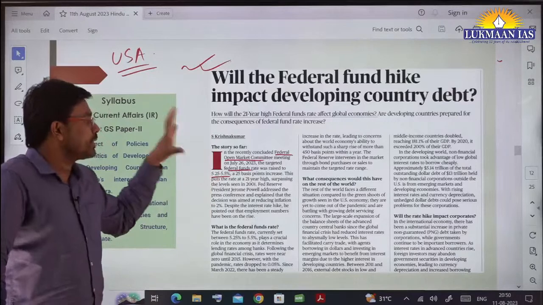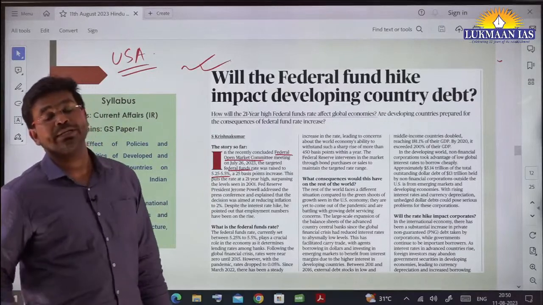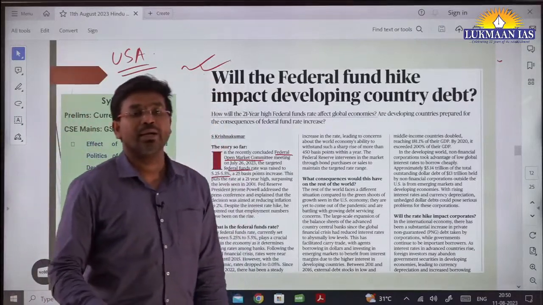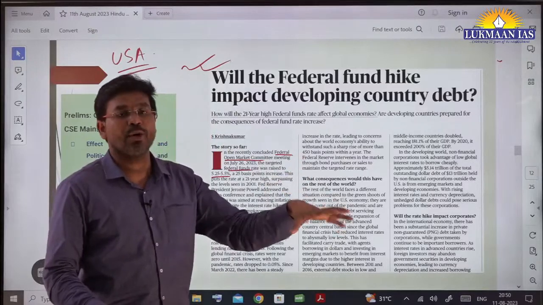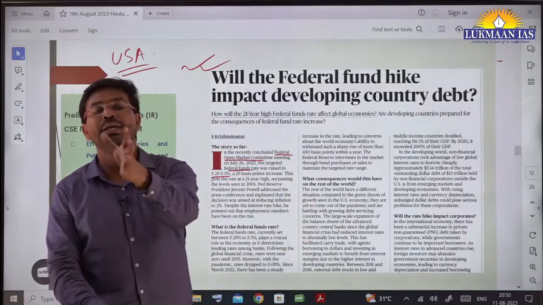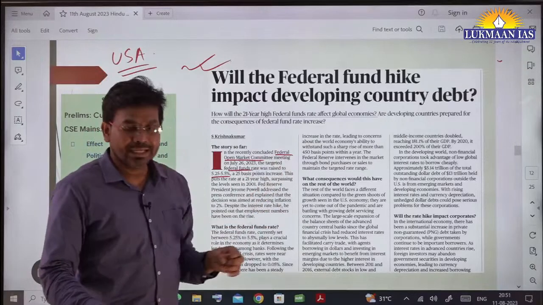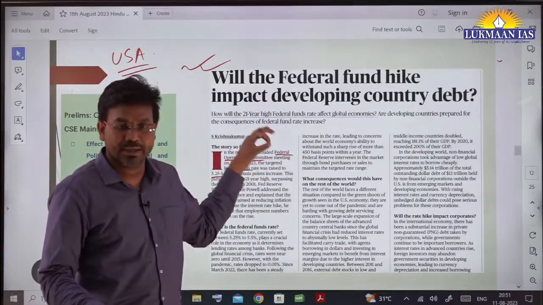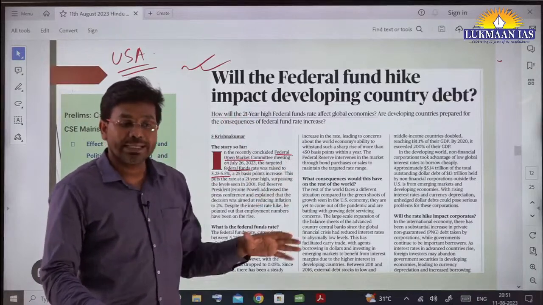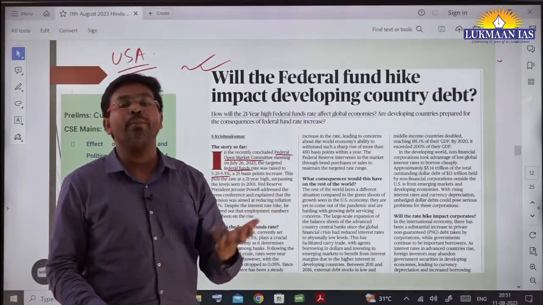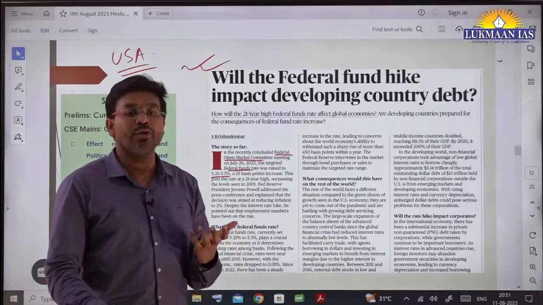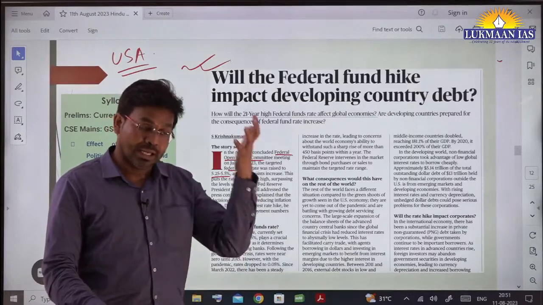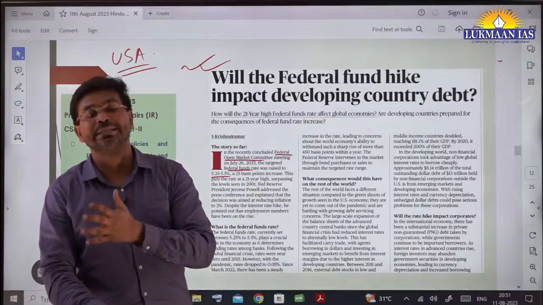So that's why this article came, on what impact it is going to have inside the US economy and what impact it is going to have on the outer world. In this article they have mentioned that whatever decision was taken by the US Federal Reserve in this behalf is going to impact the economy of the US. But the economy of the US is not an isolated economy, it's going to affect other countries in the world also.